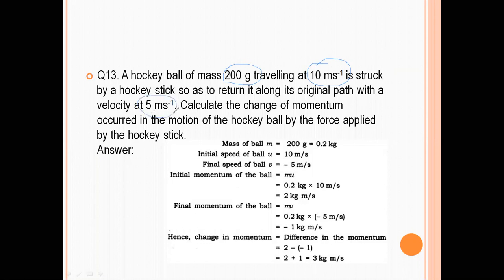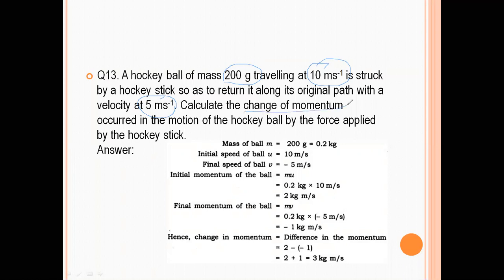This is the v. The mass of the ball is 200 gram, the ball is traveling with a velocity of 10 meter per second, and when it is struck by a hockey stick, the ball comes back to its position with a velocity of 5 meter per second.